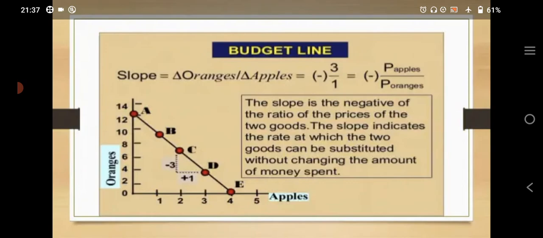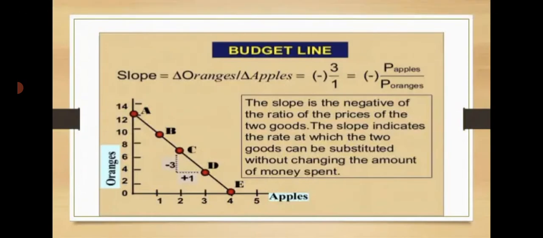What does it show? That to obtain 1 more unit of the good apple, the consumer must sacrifice 3 units of good Y, known as the oranges.